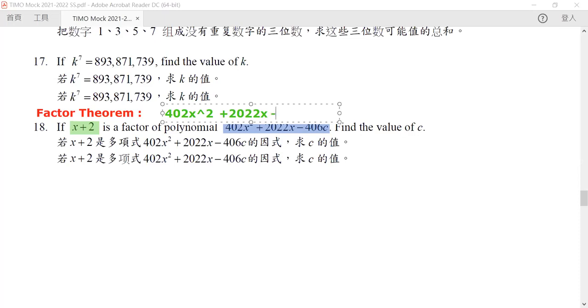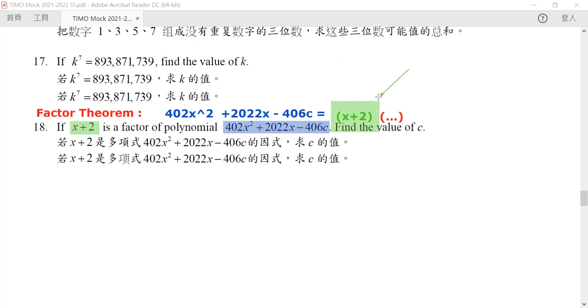So our 402x squared plus 2022x minus 406c, this polynomial can be written as x plus 2 multiplied by some other polynomial. Now, this other polynomial we denote in red. We have no interest in what exactly our red polynomial is. We just know that there is some polynomial here. Now, just by looking at this, the most important observation of the factor theorem is, well, what if this part becomes 0?